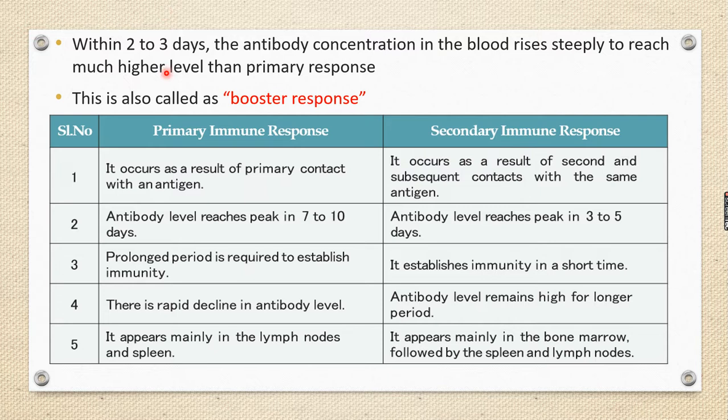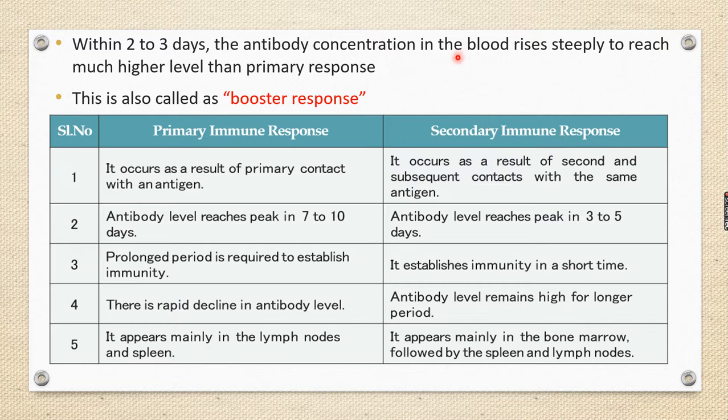Now within 2 to 3 days the antibody concentration in the blood increases very fast, steeply, ரொம்ப fast increase ஆகி and reaches a higher level than the primary response. அப்போ primary response விட second response என்ன இருக்கும்? Immediate antibody productionனால ஃபாஸ்டா இருக்கும், and this is also called booster response. ரைட்டா? இப்போ what are the differences between primary immune response and secondary immune response?